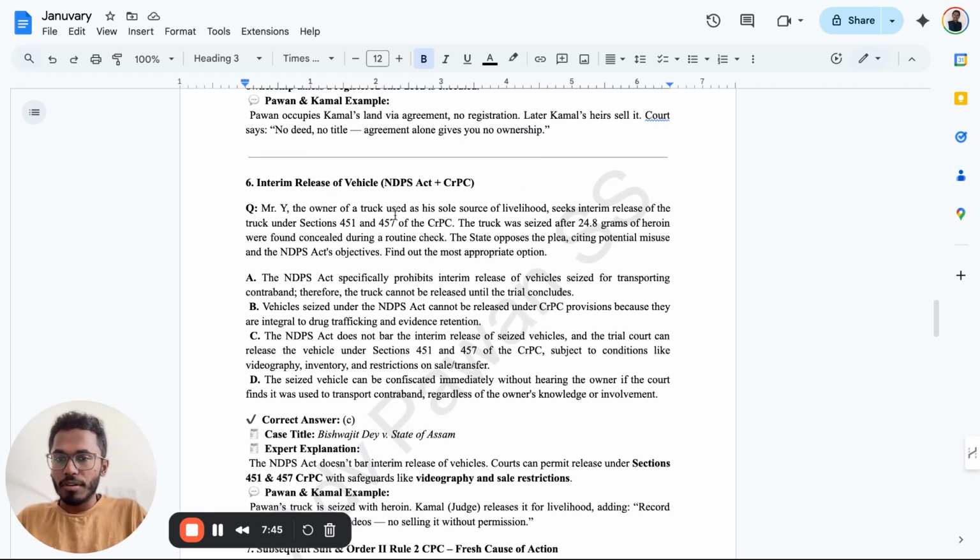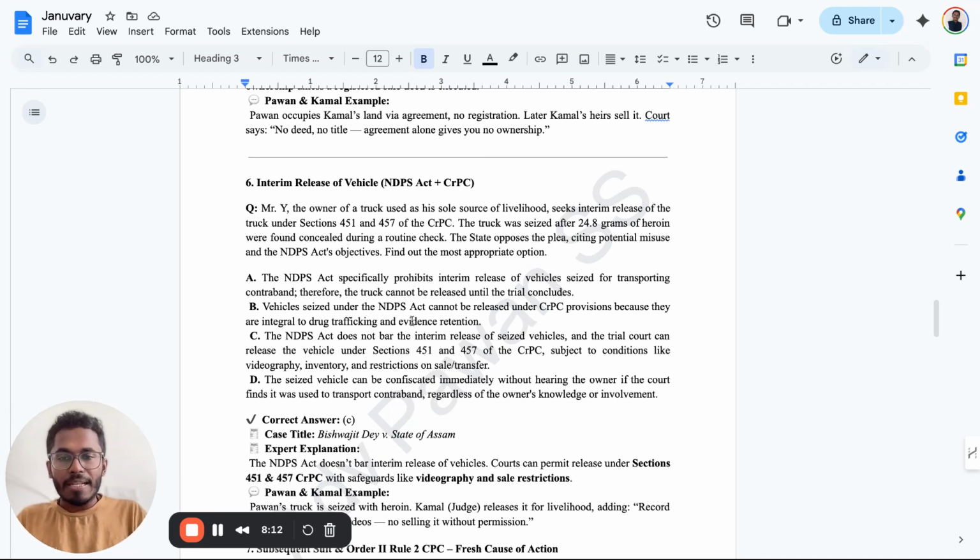Mr. Y, the owner of a truck used as his sole source of livelihood, seeks interim release of the truck under section 451 and 457 of the CrPC. The truck was seized after 24.8 grams of heroin were found concealed during a routine check. The state opposes the plea, citing potential misuse and the NDPS Act's objective. Find the most appropriate legal option. So the answer is what?